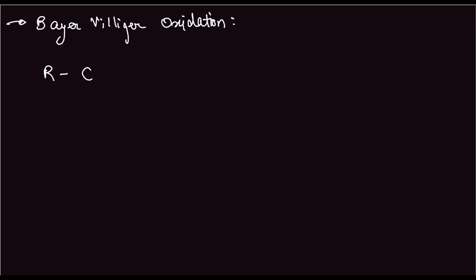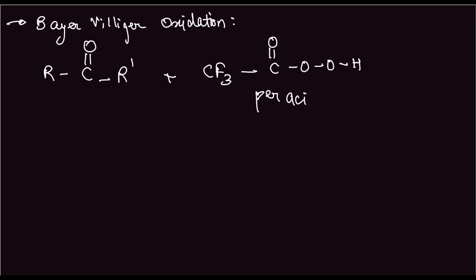In the Baeyer-Villiger oxidation, we have an asymmetric ketone, and to this we add CH3 C double bond O, O, O, H. So this is a per acid, trifluoro per acid. The product formed in this case would be RCOOR, that is an ester. In short, the oxygen gets inserted between the C double bond O and the leaving group.